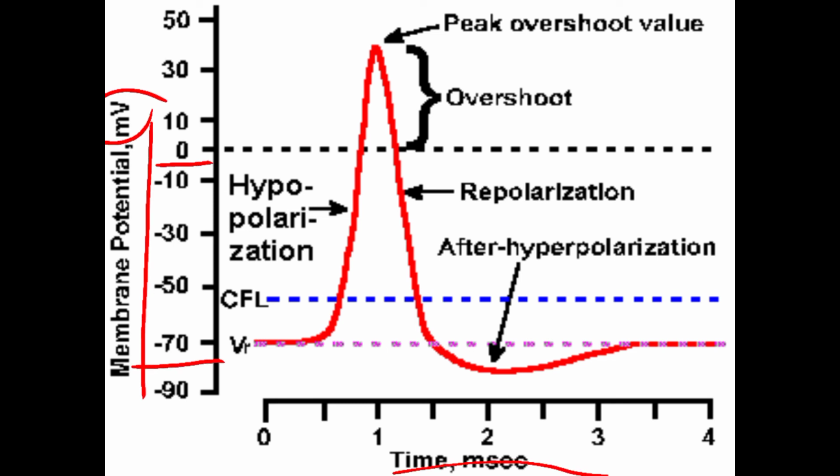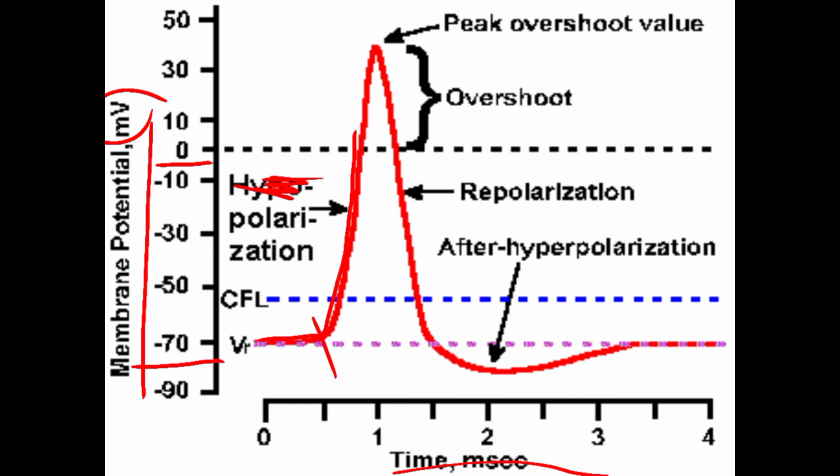Now at minus 70, the cells are in the resting condition. When you give a stimulation, suddenly the ionic changes take place inside the cell, and that leads to depolarization. So this is depolarization.